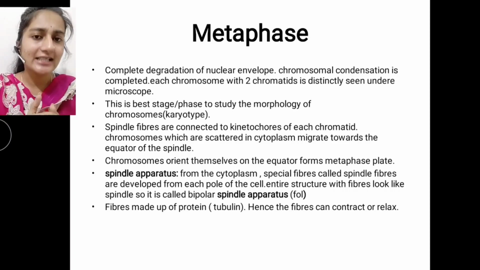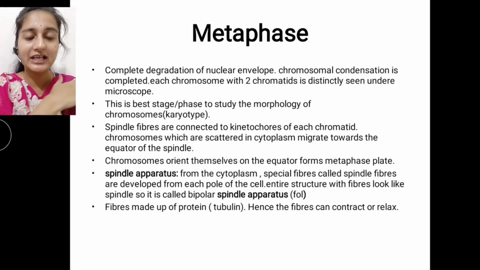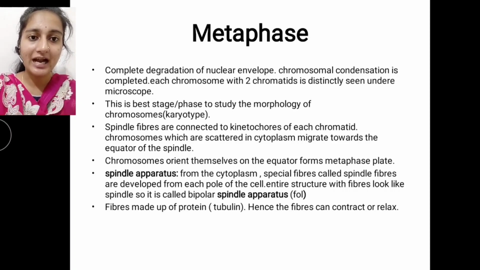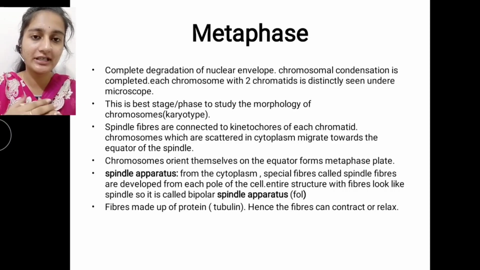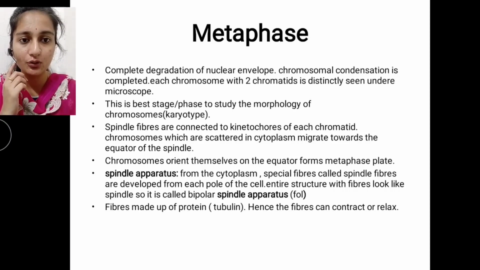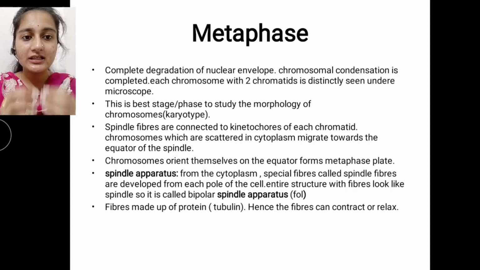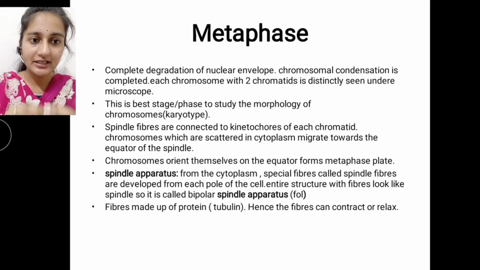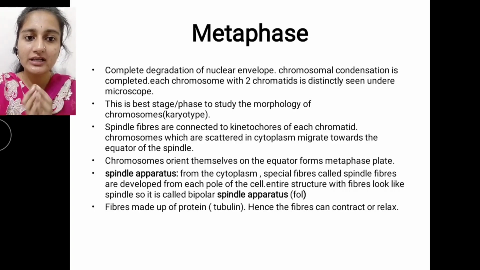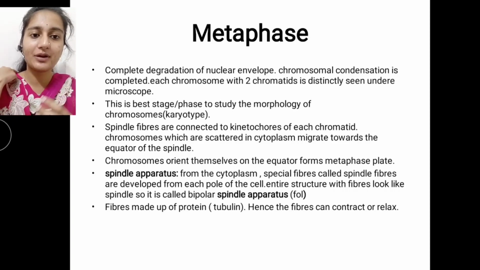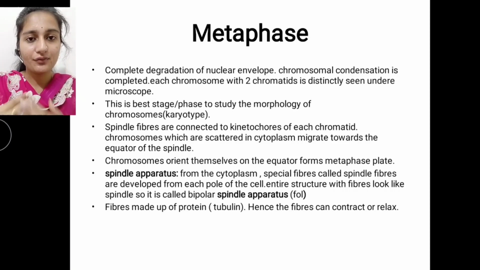Let's discuss the spindle apparatus. In plant cells the spindle apparatus is formed from the cytoplasm, because a plant cell doesn't contain any organelle to produce spindle fibers. It doesn't contain any centrioles, as we already know. These special fibers, called spindle fibers, develop from each pole of the cell from the cytoplasm.